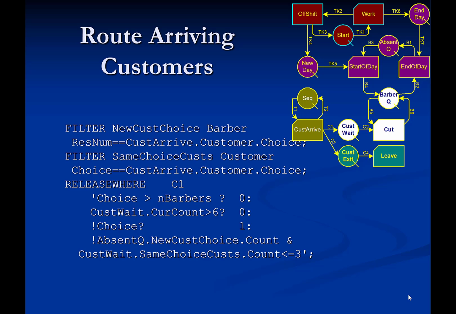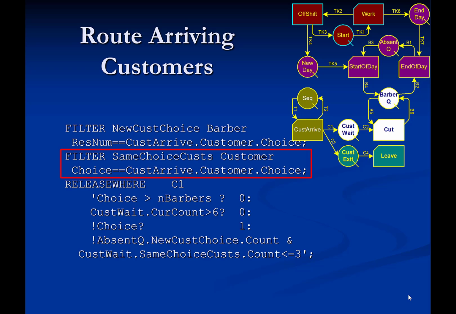The release mechanism for link C1 is controlled by the statements shown here. The first two statements define filters that are used to determine whether an arriving customer who has a favorite barber will decide to wait in line or will turn around and leave. In particular, the filter New Cast Choice is used to determine if the barber who is preferred by the arriving customer is absent today, in which case the customer will leave.